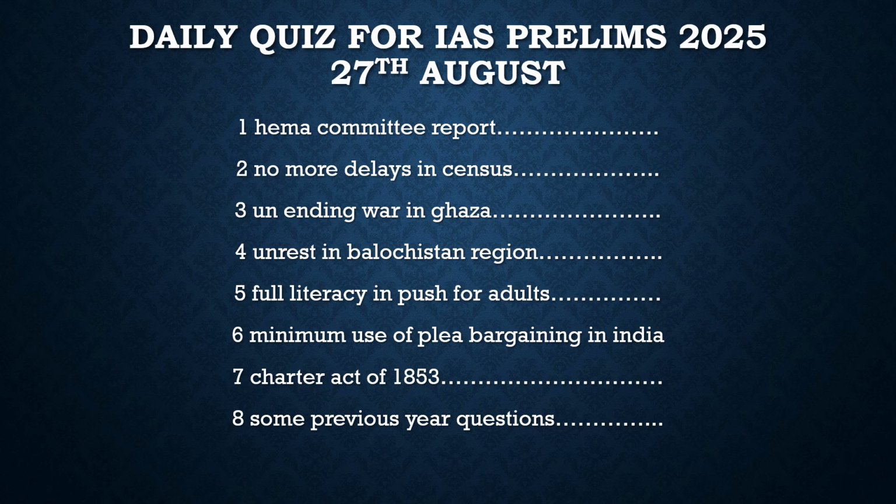Then the unending war in Gaza. We will discuss it, take up some important information from it, and derive some prelims-based questions from this article also. Then you would have read in the newspaper about the unrest in Balochistan. We will discuss it and see how it is relevant for your preparation. After that, we will discuss the push for literacy for adults, and the schemes which were brought in by the government. We will discuss it in detail and derive how it is relevant for your preparation.